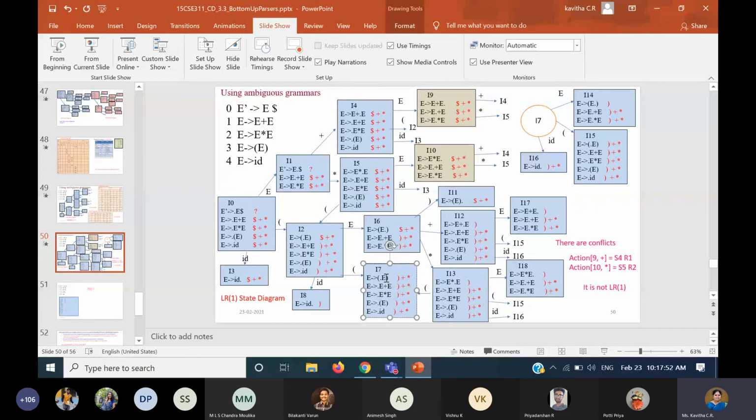Here from the first rule, I get close parenthesis. Next, again I'm going to expand E. Once I expand the second rule, I get plus. Once I expand the third rule, I get star. So that's why I'm going to get all these once again in I7. So the only difference between I2 and I7 is what? Due to the first rule. Due to the first rule, I get the difference. Otherwise, it would have been the same.